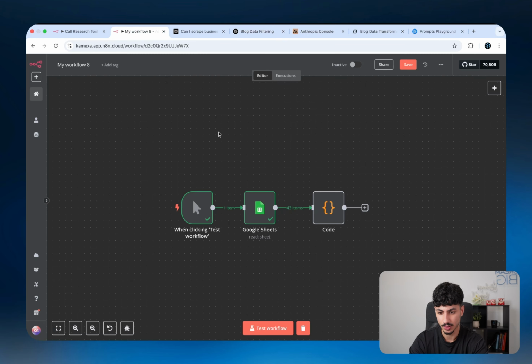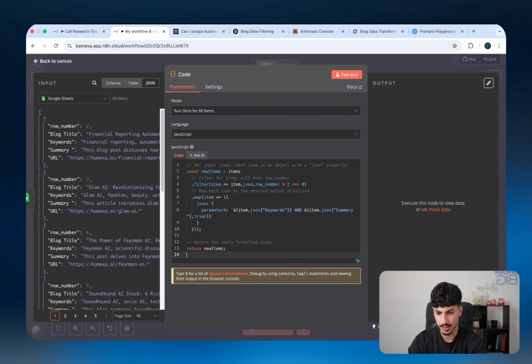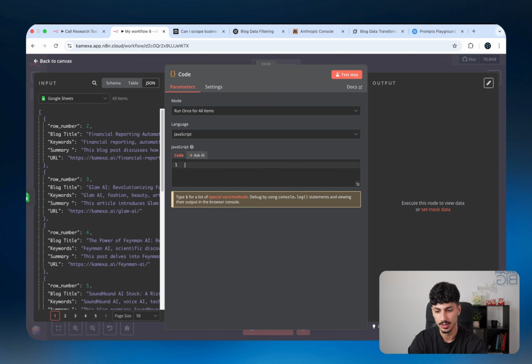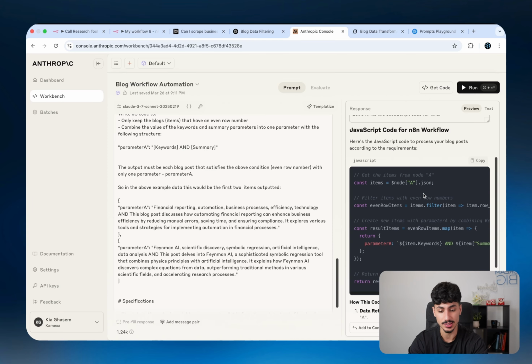I'll click on copy, go to my workflow, click on the code, and then replace it with the actual code. Now, as you guys can see, ChatGPT didn't do a great job with actually pulling the information from that specific node. So I'm not very happy with the code that ChatGPT gave me. So I'm just gonna delete this one. Now, looking at Anthropic, you can see that Anthropic actually made an effort to pull that information from that node. So let's try Anthropic's code.